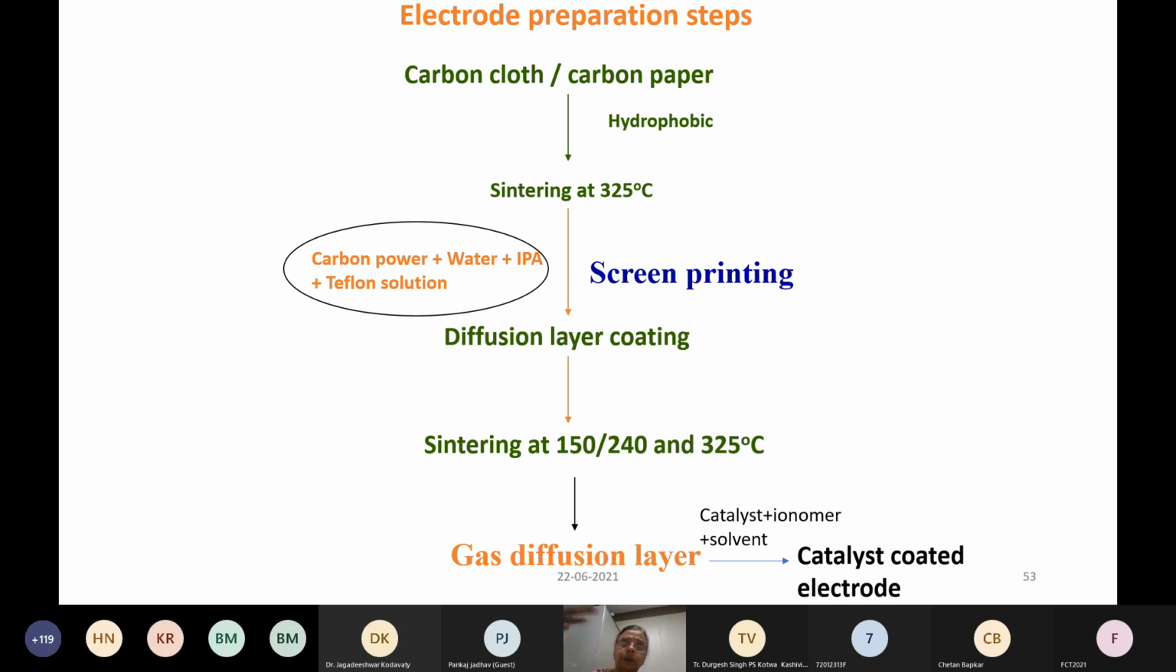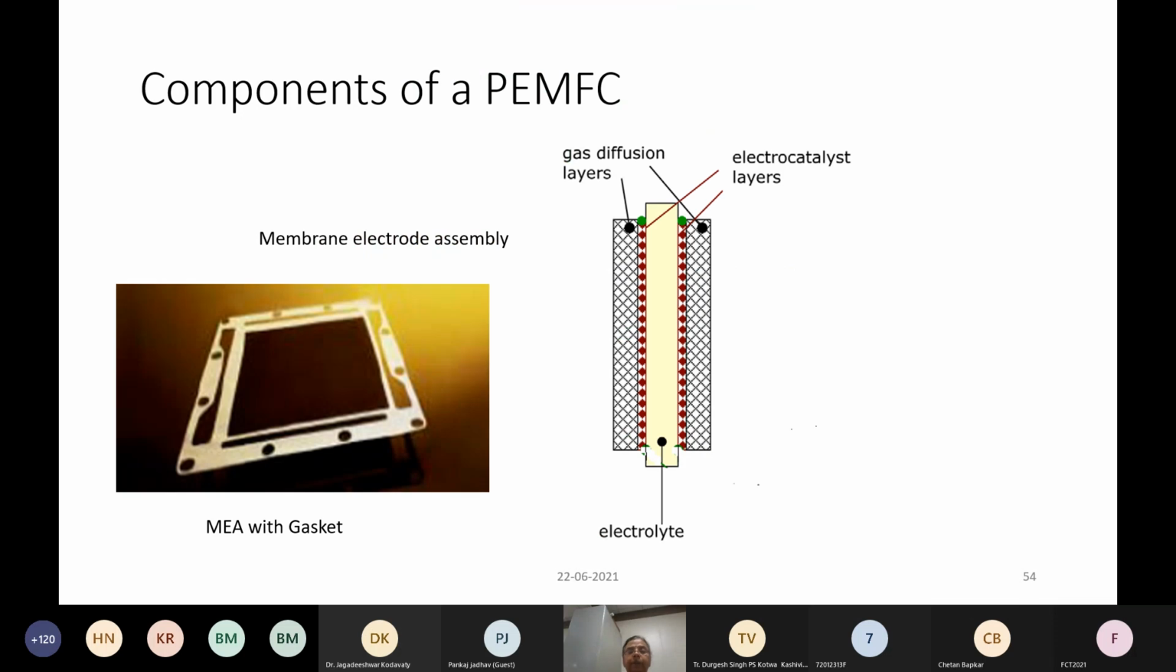So once we have formed that, what are the various steps involved in forming this? You take a carbon cloth or a carbon paper, you hydrophobize it so that water does not wet it, and then this gas diffusion layer can be coated, and then the next step would be to deposit the catalyst layer. So this is called a catalyst coated electrode. You have to take two such catalyst coated electrodes and bond them with the membrane, so that together, all the three form the membrane electrode assembly.